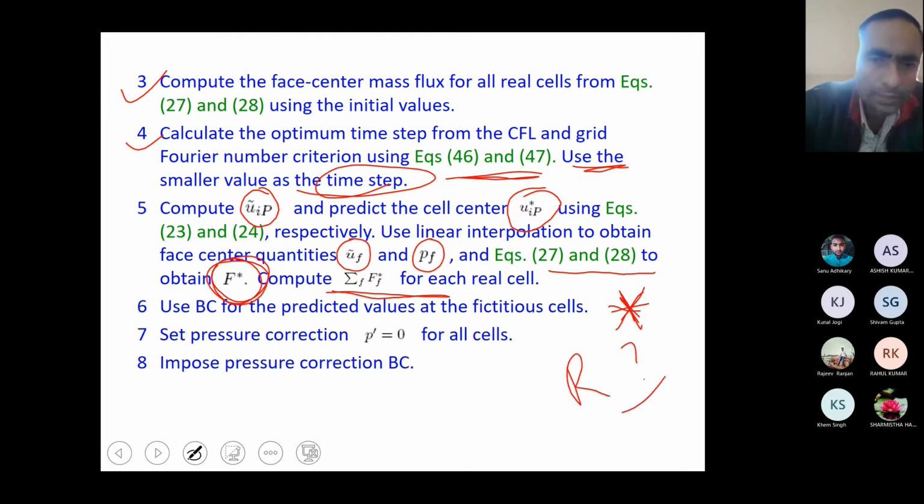Use boundary conditions for the predicted values at the fictitious cells. Set the pressure correction for the cells. Initially you have to use a guess for pressure because nothing is available. You can select pressure corrections and impose boundary conditions.